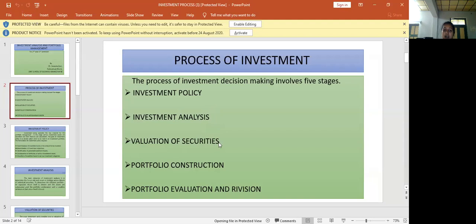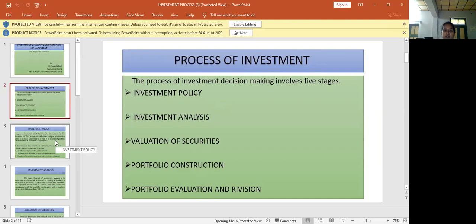Securities means share value, share, stock or bonds, debentures. We already discussed in the previous class what is meant by debenture, what is meant by equity share, and what is meant by preferential shares, and what are the features of that securities. Okay. The fourth one is portfolio construction. Portfolio is a collection of financial securities. When coming to the last and final stage of the process of investment, it is portfolio evaluation and revision. Okay.